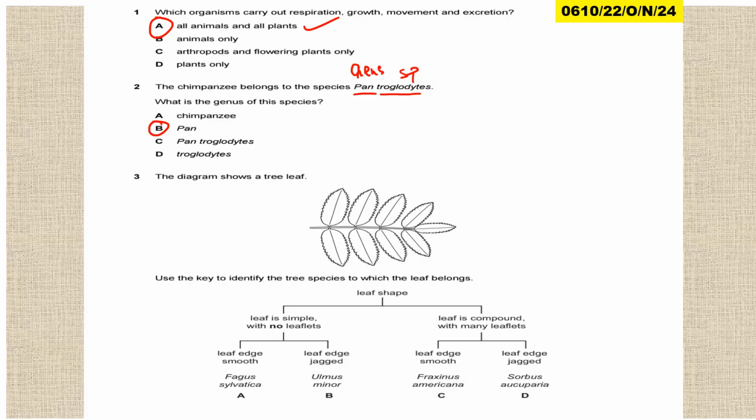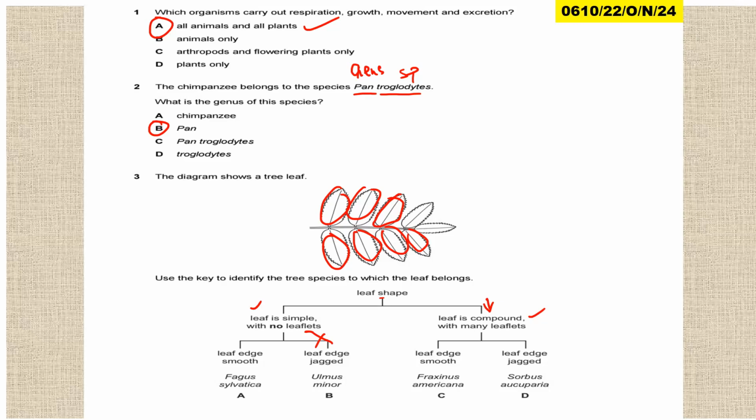Then question 3, the diagram shows the tree leaf. Use the key to identify the species to which the leaf belongs. So looking at this, we start with the leaf shape. The first part gives us two descriptions. On this side, the leaf is simple with no leaflets. Now, leaflets are these, a lot of these. It has leaflets, so if they say no leaflets, that is not true. So we do not follow this part. Instead, we follow this route: leaf is compound with many leaflets. Yes. So we forget about the other part and go to this now.